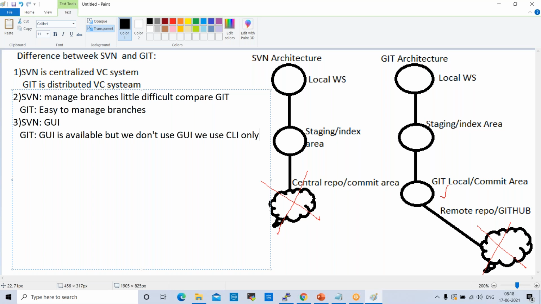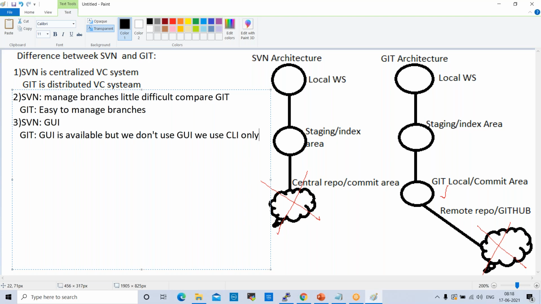When we talk about GUI and CLI, compared with CLI, GUI is not secure. CLI is always secure. That is why in every production environment, we use Linux machines, because Linux is secure compared to Windows, right?